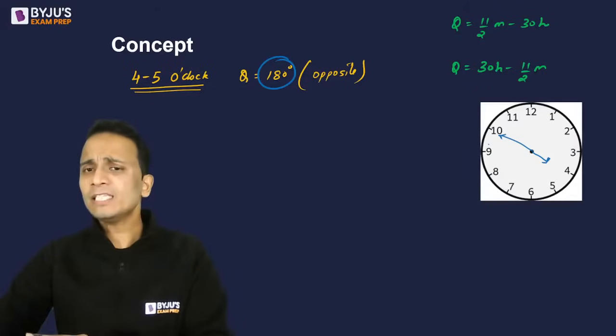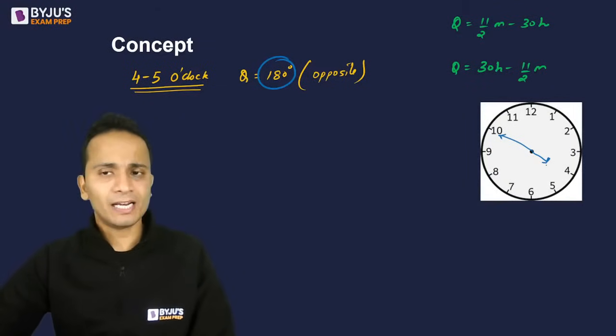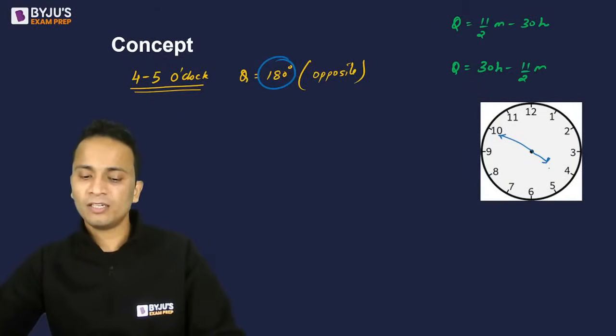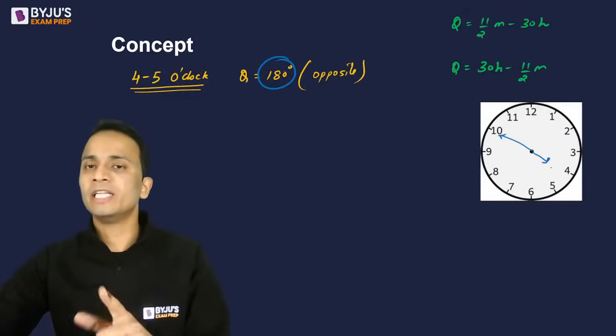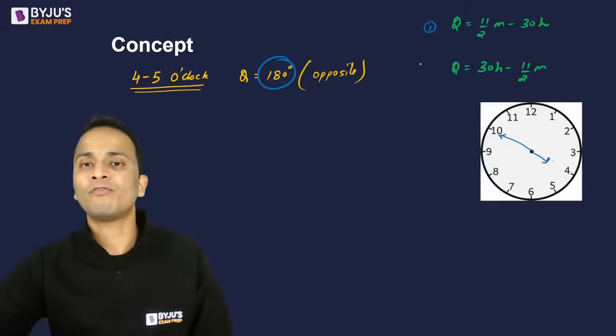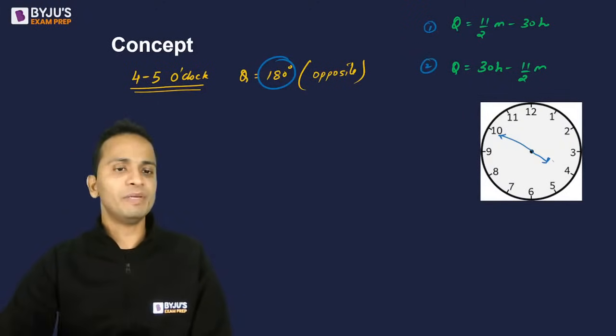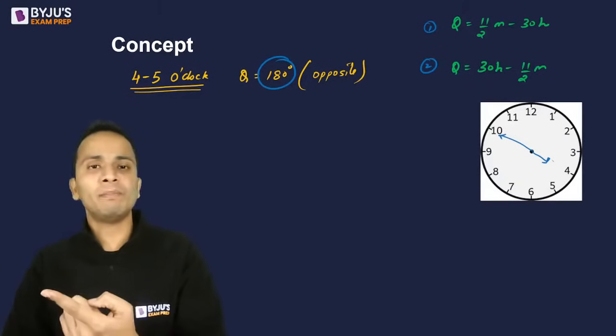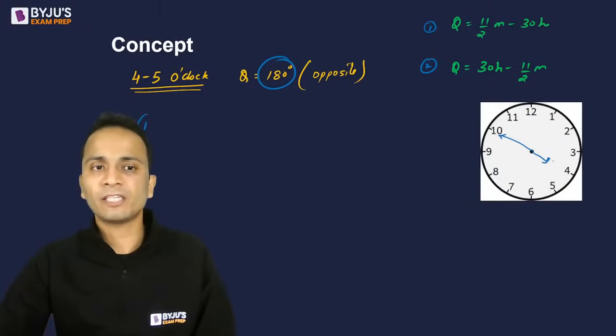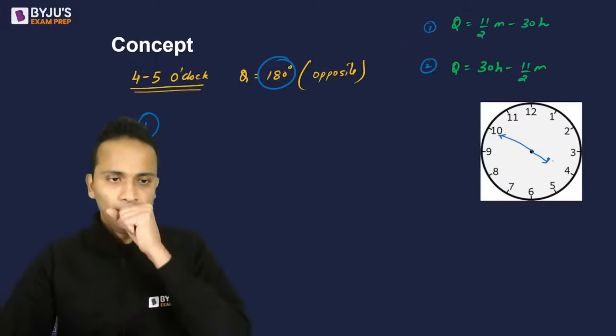In this figure, the hour hand है पहले आ रहा. So which formula will be used in this case? Formula number 1 or formula number 2? Come on, quickly give me an answer. Now since the hour hand figure में पहले आ रहा है तो formula में बाद में आना चाहिए, so we'll be using the first formula.